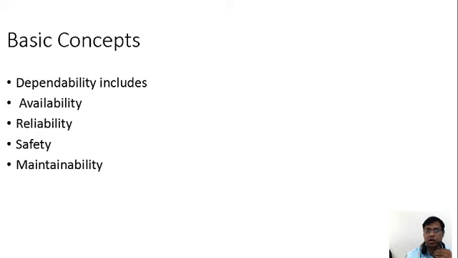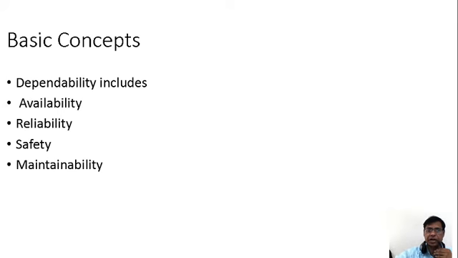So how the packet is reliable in the process of the transmission, and how it is safe. We discuss safety until the packet reaches the destination point.